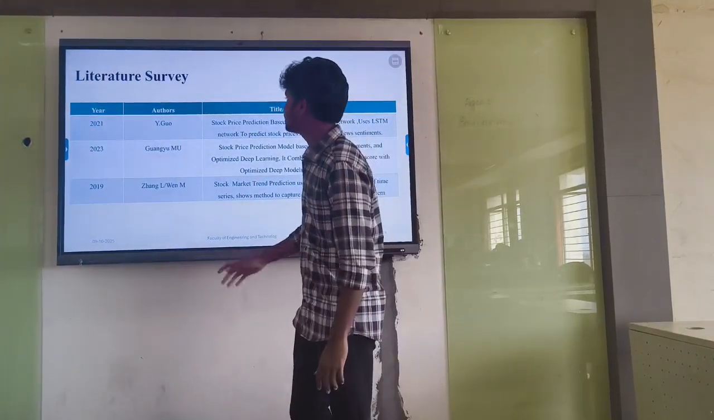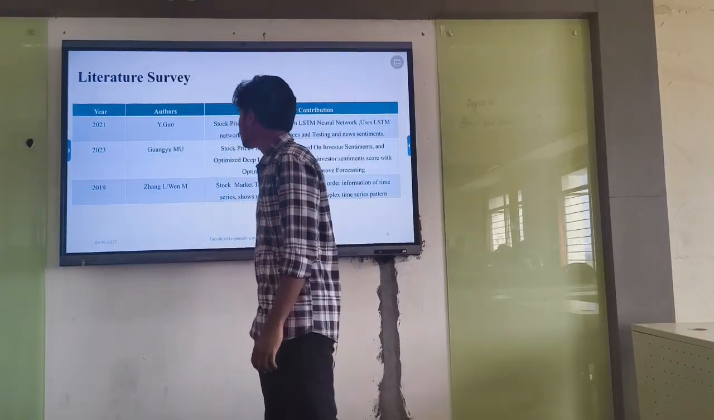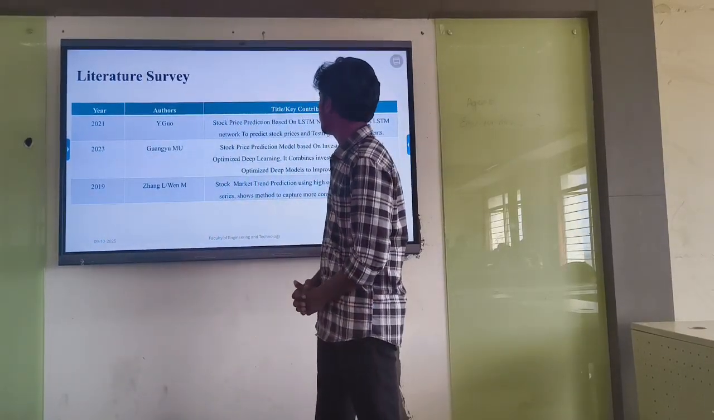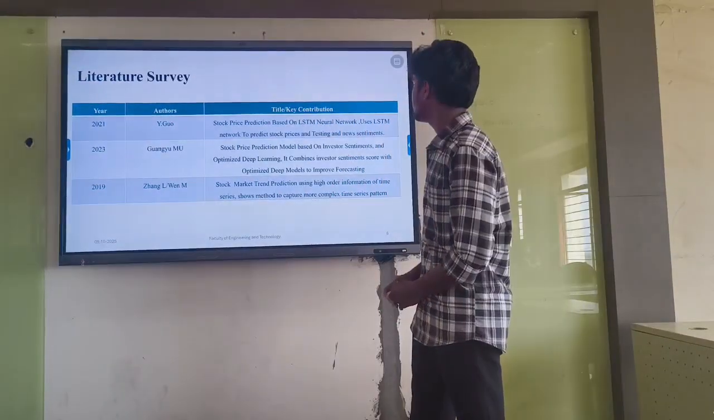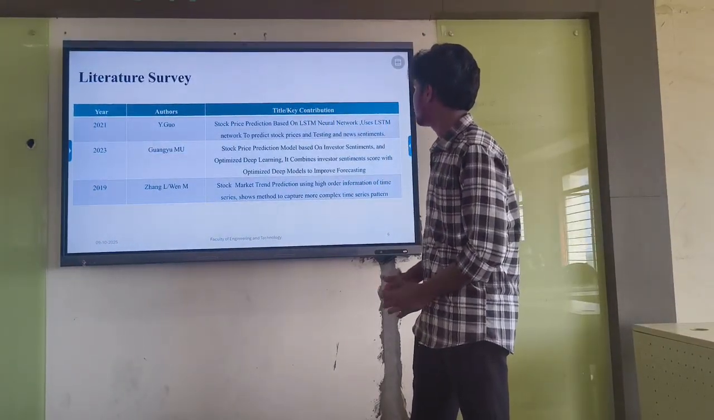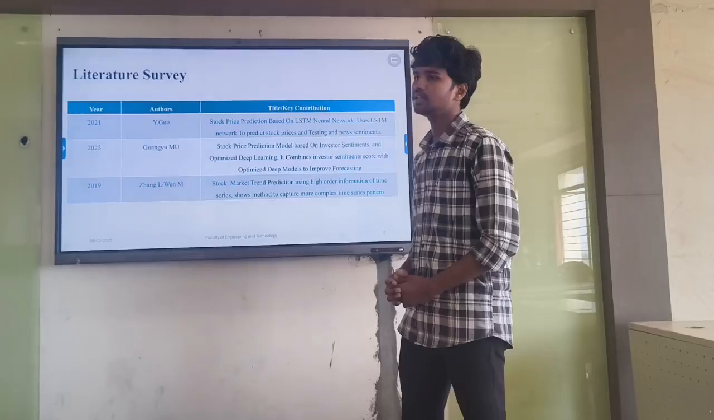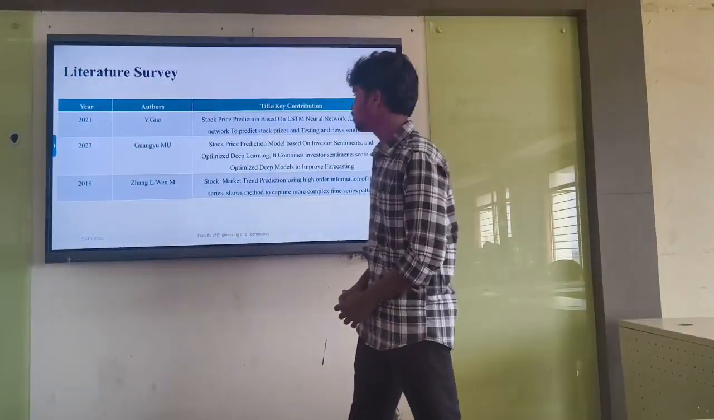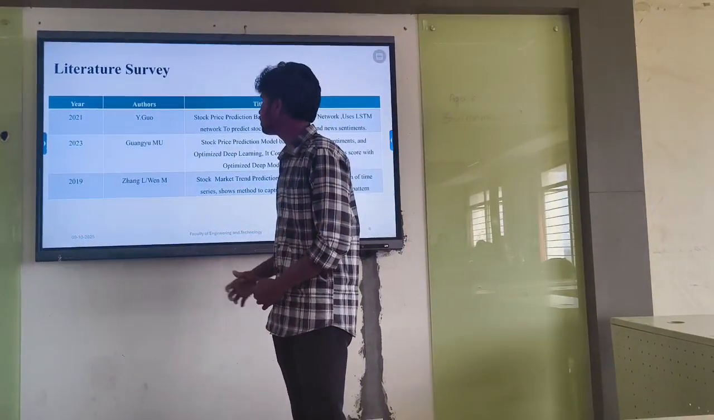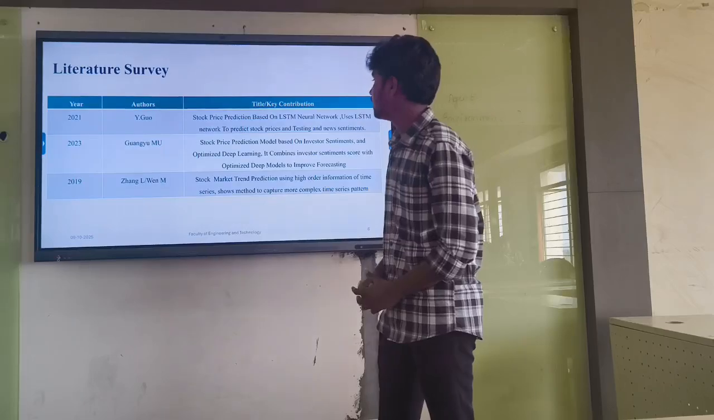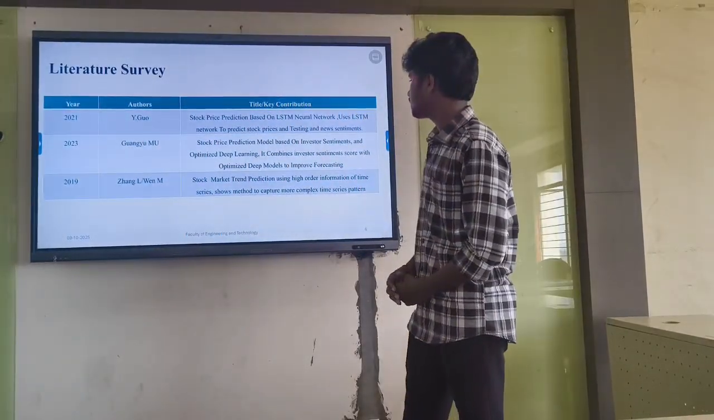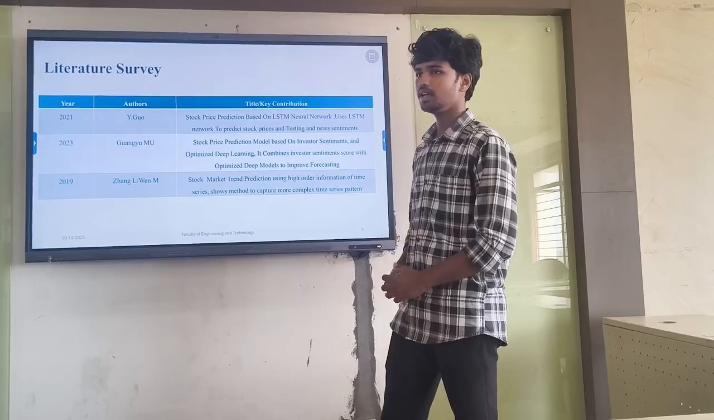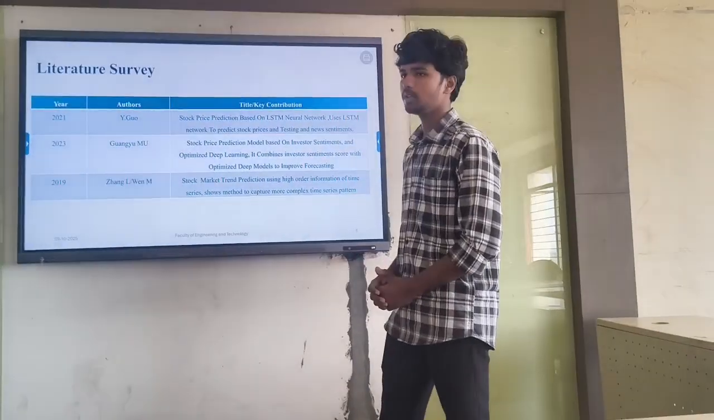So this is the literature survey. In 2021, the author built a stock price prediction model based on an LSTM network to predict stock prices and test news sentiments. In 2023, the author predicted with a model using investor sentiments and optimized deep learning to improve the forecasting.